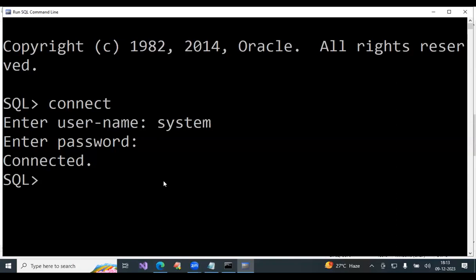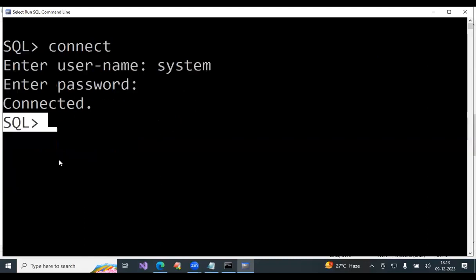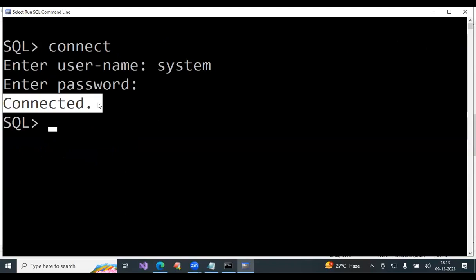This type of applications we can build with JDBC. But your doubt is, we already have it, so why do we need to develop? I'll explain. Now here you observe the SQL prompt. It is an application. It is connected to the database. It is not a database.